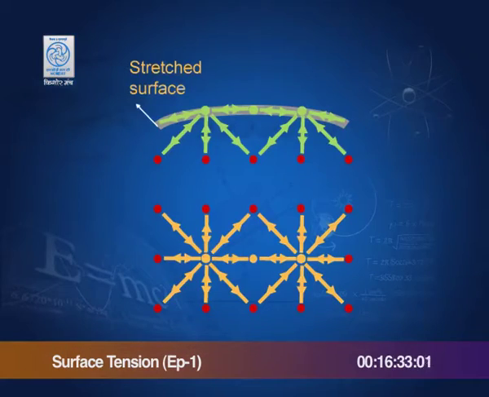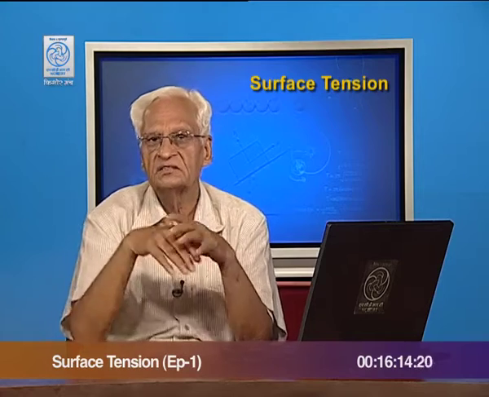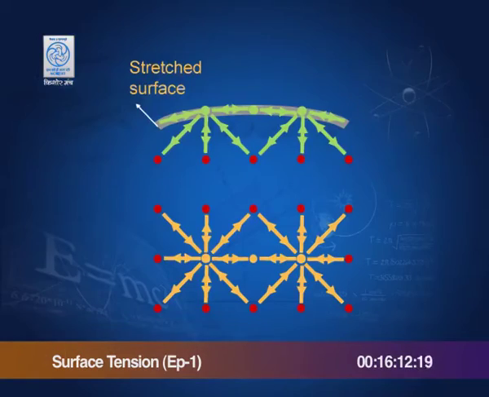See here, if the molecules on the surface feel net forces which are acting downwards, then this surface becomes curved and it becomes stretched. It is not a plane surface any longer, it becomes a stretched surface, and this is because it experiences only weak adhesive forces from air molecules above it.